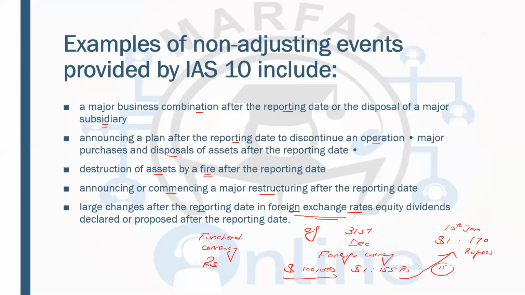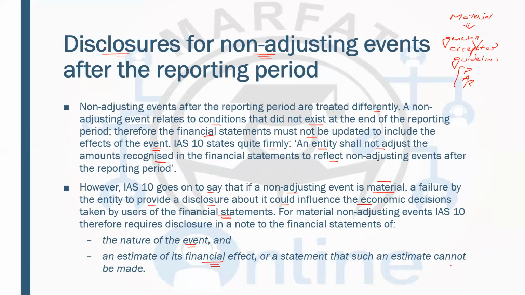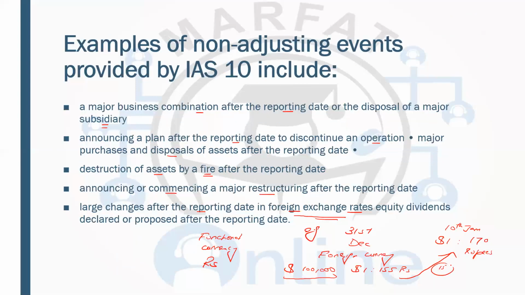And based on the inventory logic, inventory was present at the year end, and they came to know regarding its damage after the year end. But we said because the inventory was available at the year end, this is an adjusting event. Similarly, the foreign currency was present at the year end, and they came to know on 10th January that the value is significantly different.